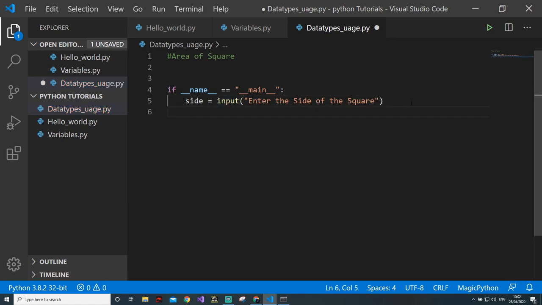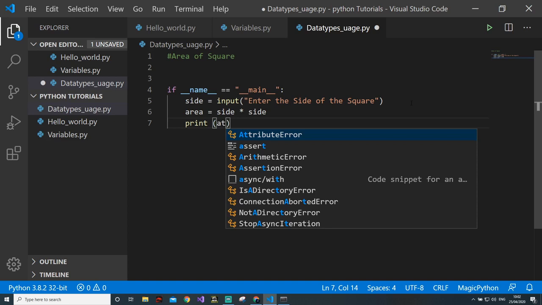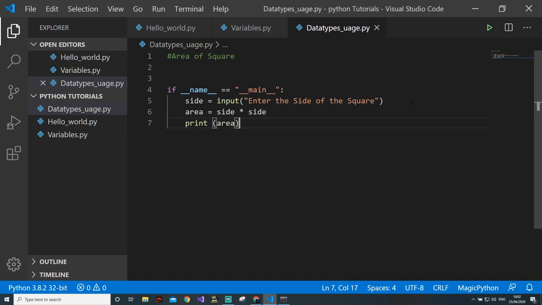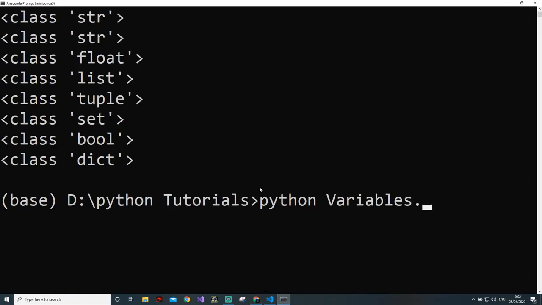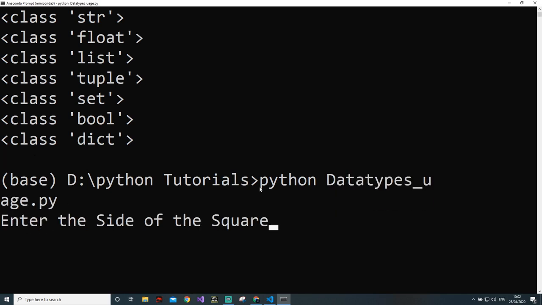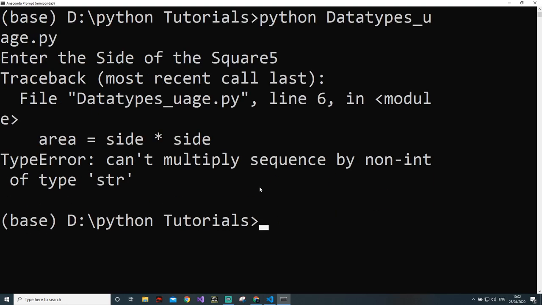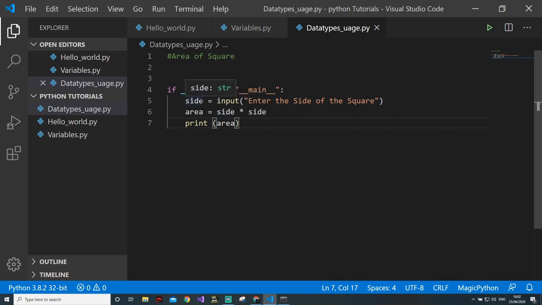Now let's see what I'm trying to do. Area equal to side multiplied by side, and print area. You would think it should print area, right? This is a simple program. See, it says can't multiply sequence by non-integer type: the input is a string, because input always returns a string. It will never return an integer, and we want an integer. So what you need to do is convert it into an integer.